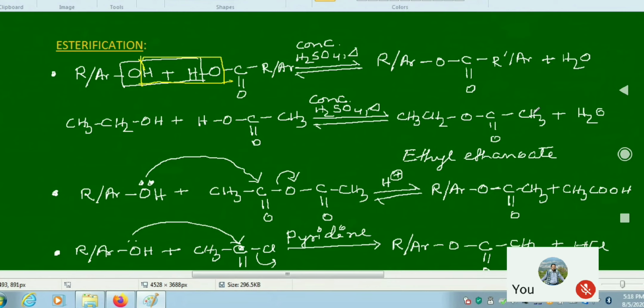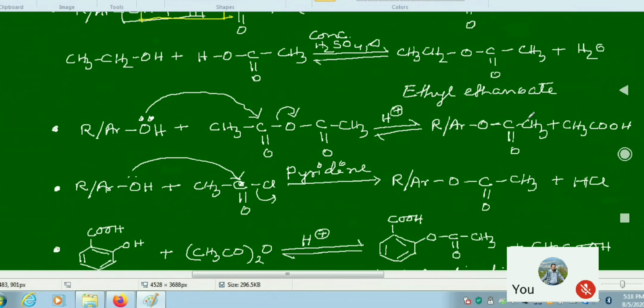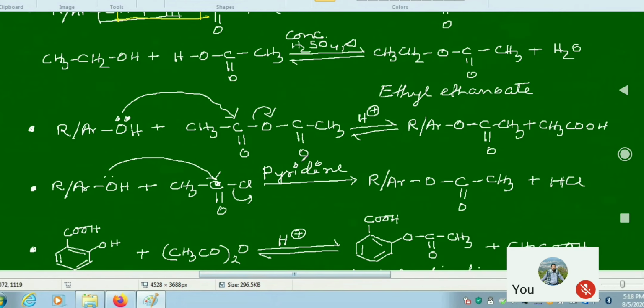This process can also be stated as acetylation or acylation or benzoylation of alcohols and phenols. Here you can follow that when this alcohol or phenol is reacting with acetic anhydride, the CH3CO group is joining with this oxygen and hydrogen is being released. It is going with the CH3COO minus group to form the corresponding acid. So this group came replacing the hydrogen. So the oxygen-hydrogen bond is broken in this esterification process.